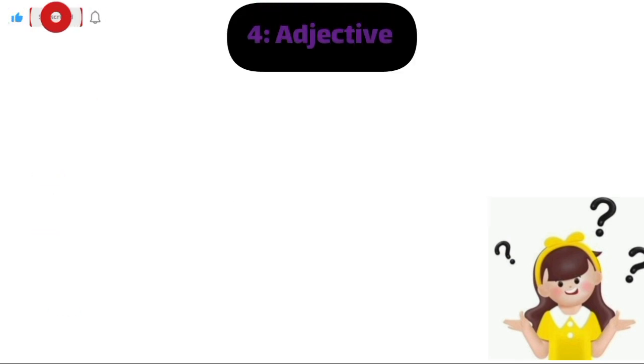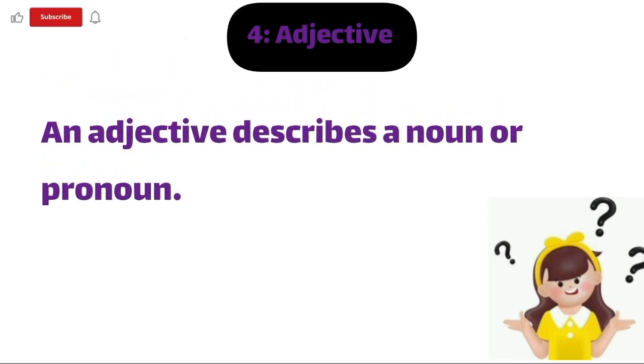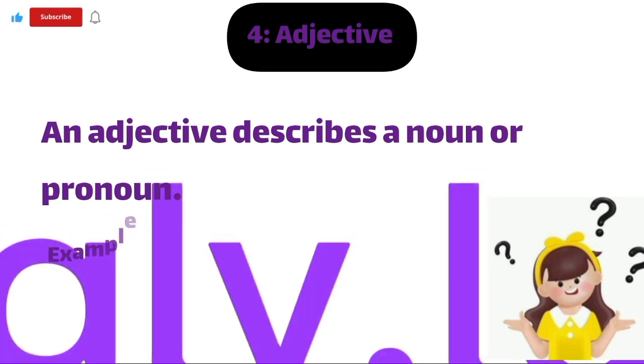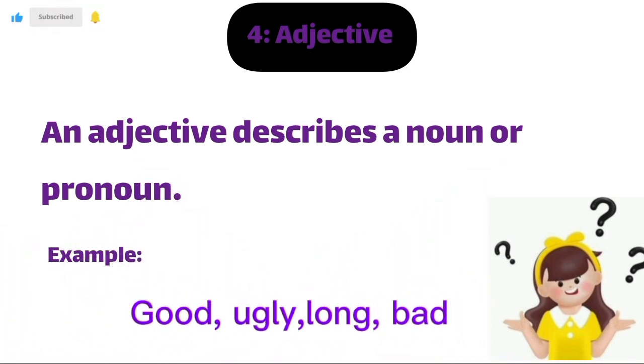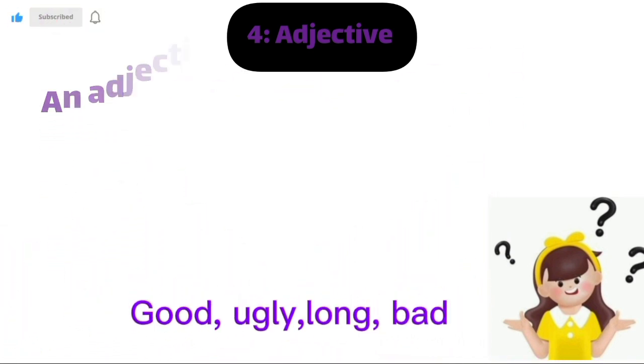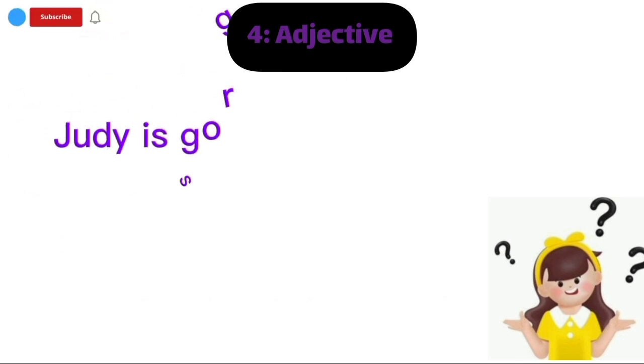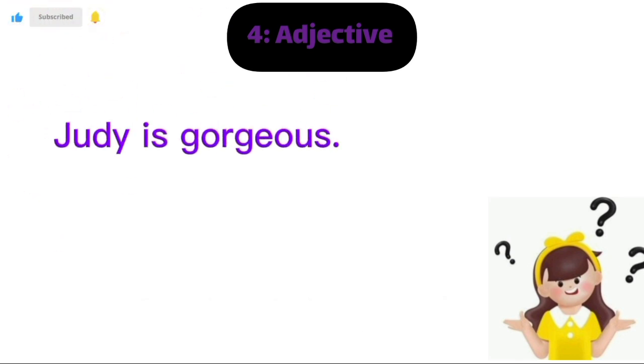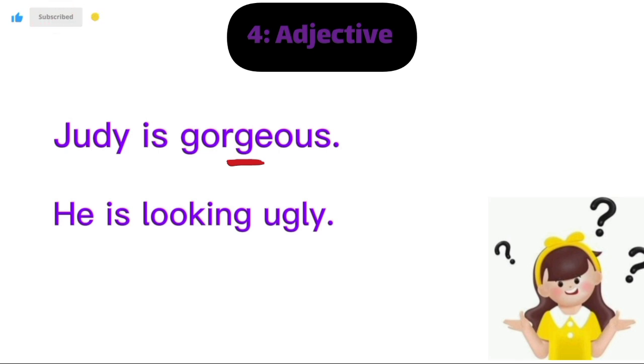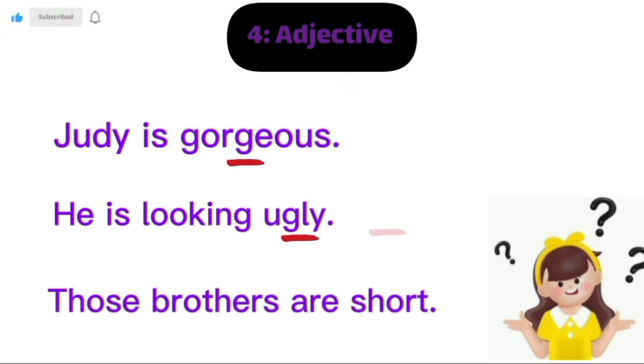Number 4. Adjective. An adjective describes a noun or a pronoun. Example: good, ugly, long, bad. Let's do more examples. Judy is gorgeous. In this sentence, gorgeous is an adjective. He is looking ugly. In this sentence, ugly is an adjective. Those brothers are short. Short here is an adjective.